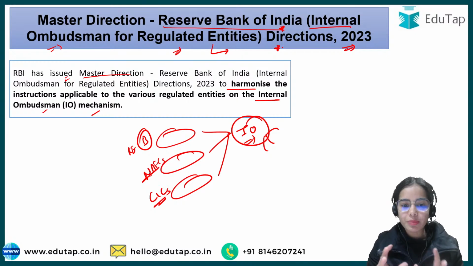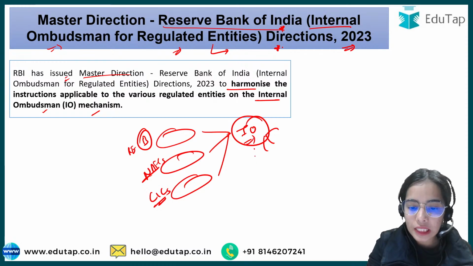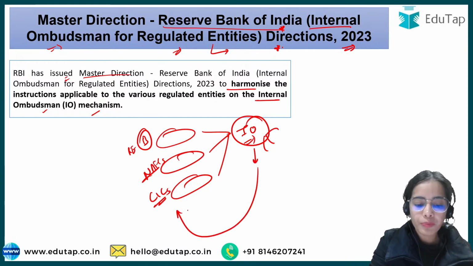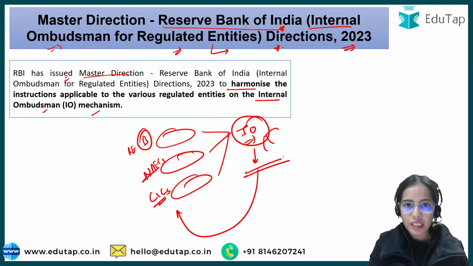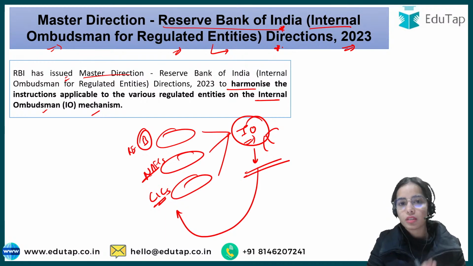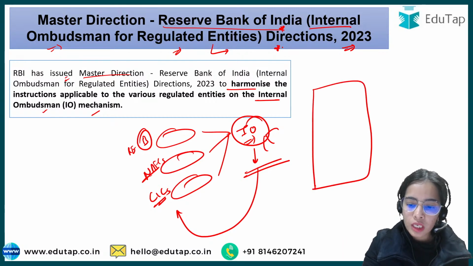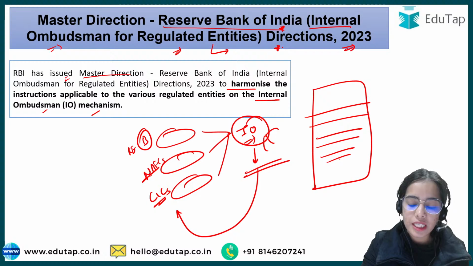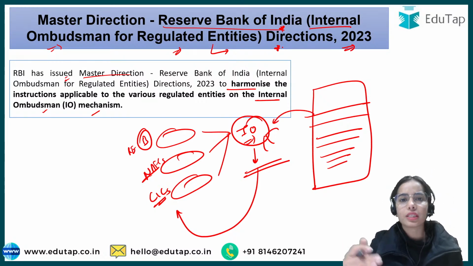So it has been decided that to harmonize the instructions that are applicable regarding the internal ombudsman on all the regulated entities, that regulation should be similar for all the regulated entities. They should not be following whatever they want to follow. They should have the written norms and regulations that they should be following for the internal ombudsman. We are going to understand what these norms are.